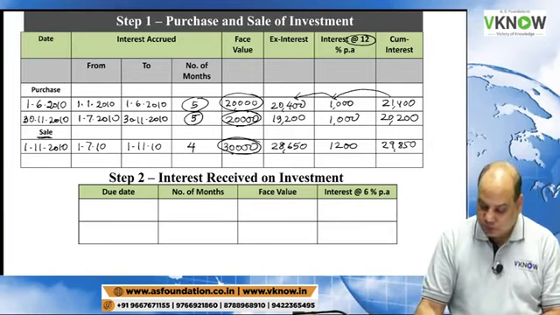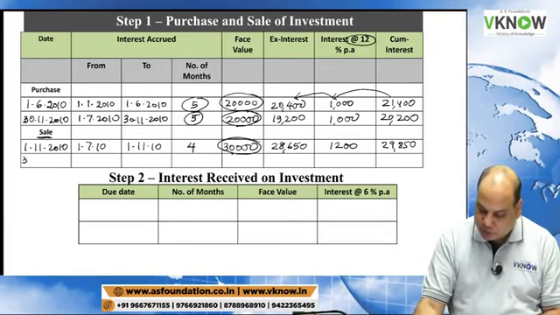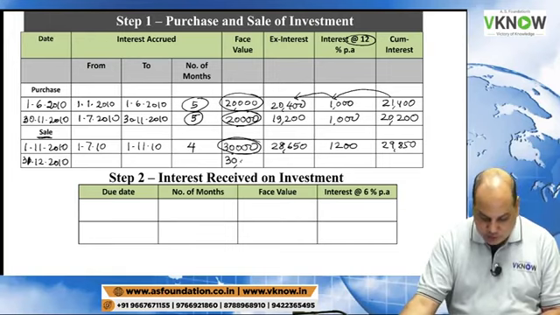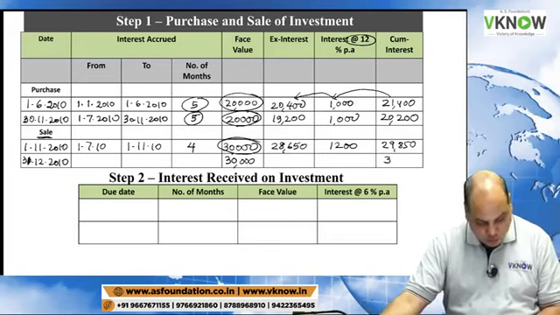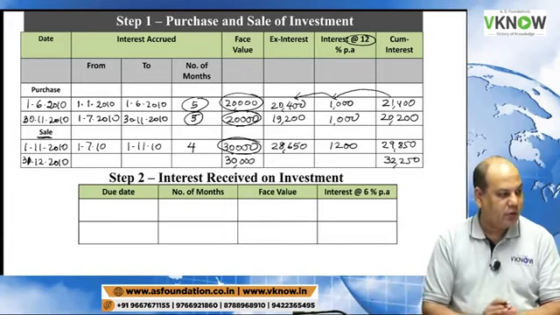29,850. Next, sale is in the fourth and fifth line of the question. 31st December 2010, 300 debentures are sold for cum interest price of 32,250. This is given.